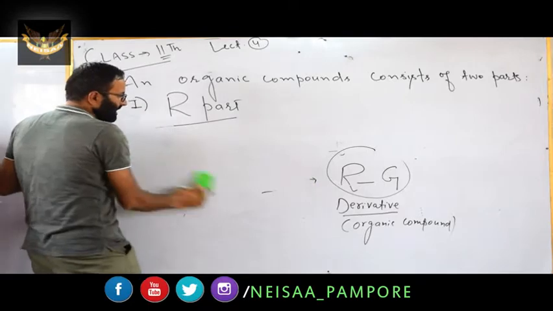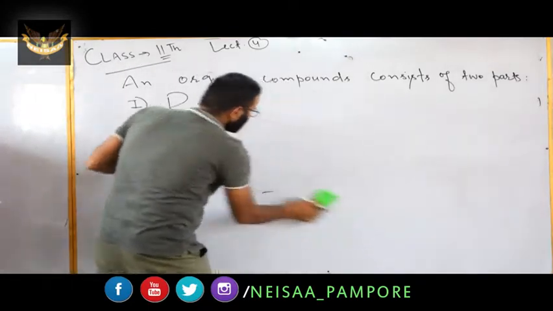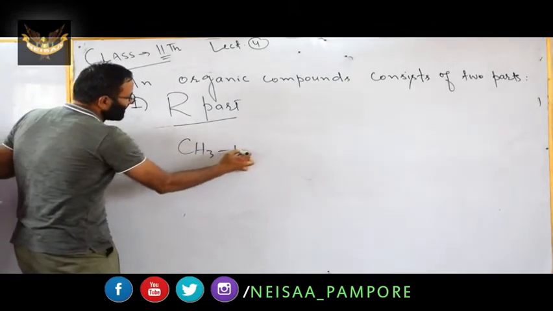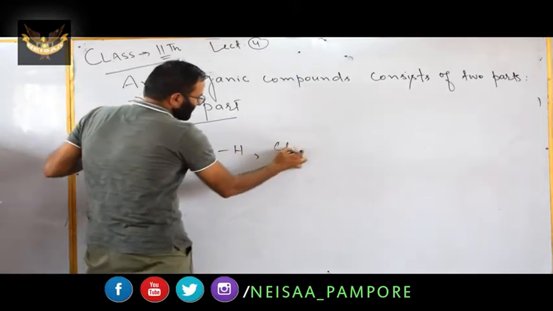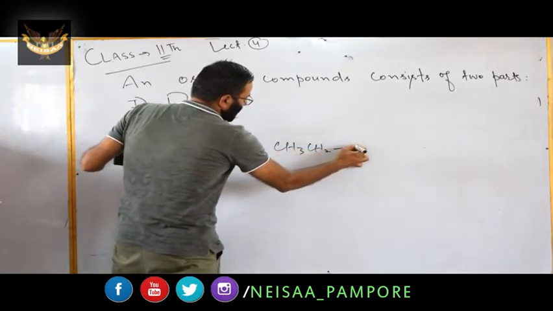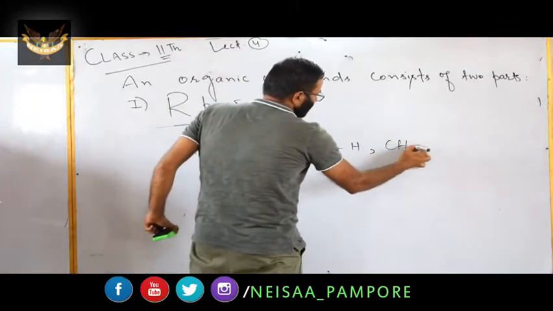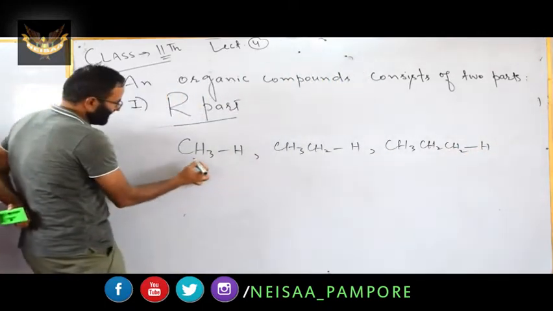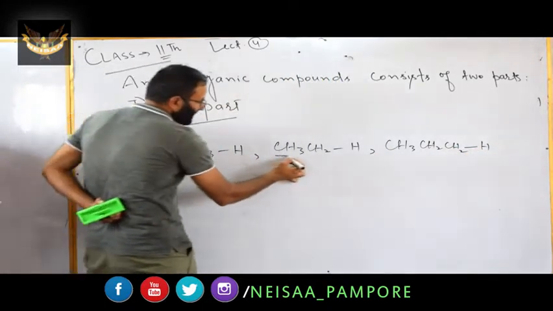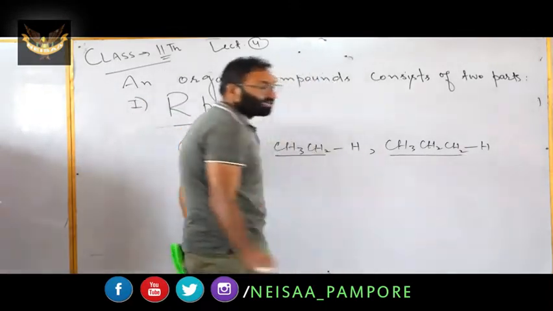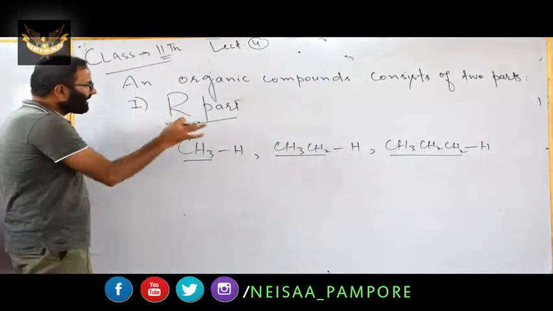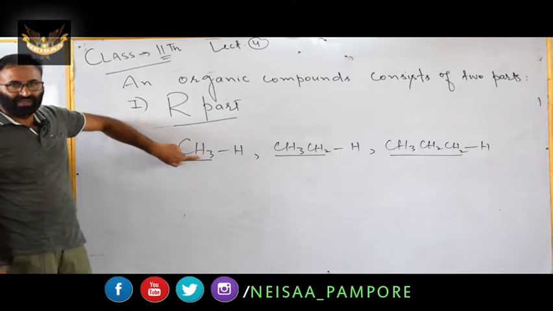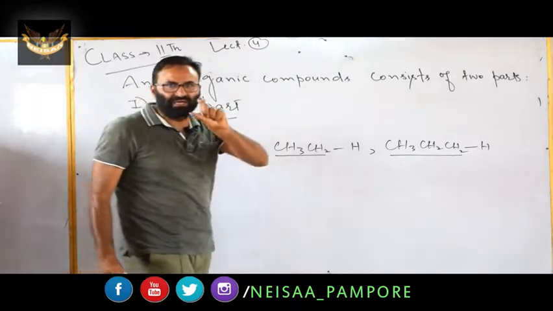What is the R part and what does it signify? Dear students, this R part is the alkyl group, which I have already mentioned. For example, we have methane, ethane, and propane. Methyl is our R part here, ethyl is our R part, propyl is our R part. Remember this point. What does the R part indicate? It denotes the carbon hydrogen framework. What lies in the R part? What is present in the R part?